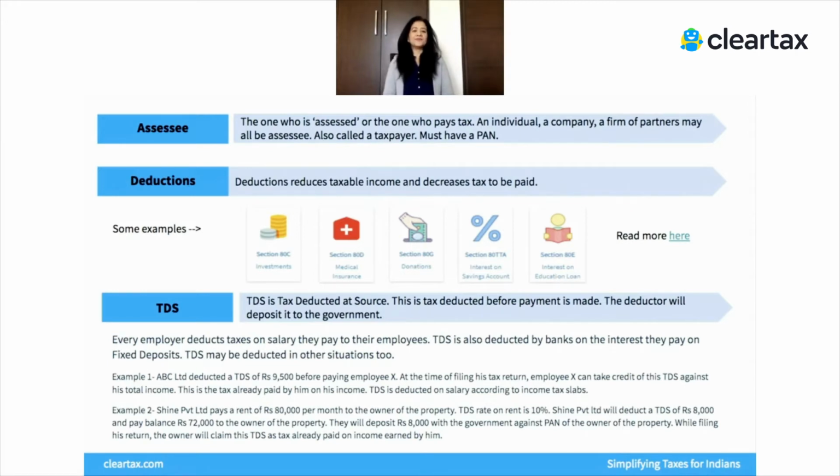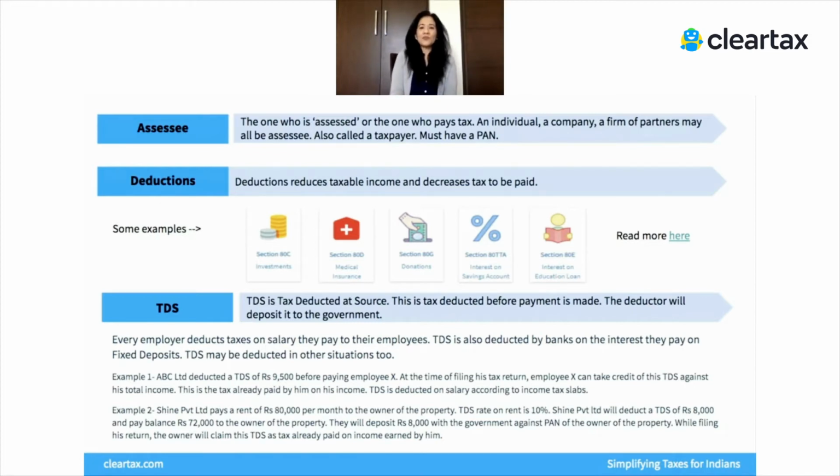So the way TDS really works is that if you are salaried, then TDS is deducted according to your tax slabs. But on most other incomes, say if you're a freelancer or if you've had interest income, you've made certain deposits and somebody's paying you interest on them, all of these people will not know what tax slab you fall under, right? So there are certain fixed rates of TDS on the basis of which they deduct tax.